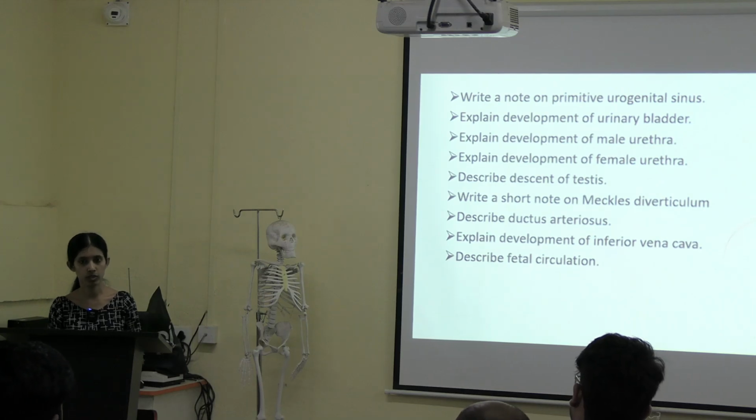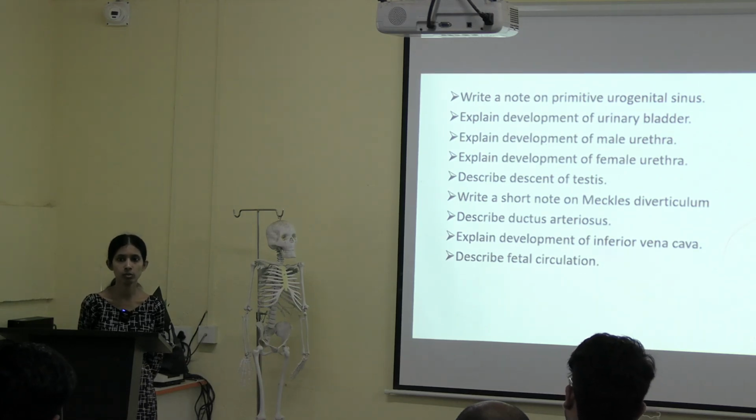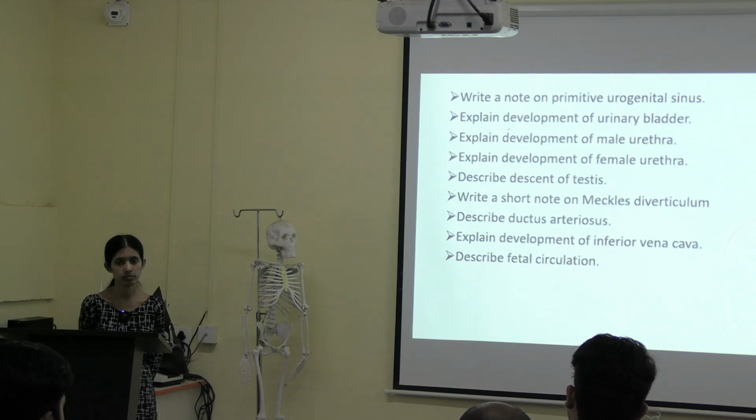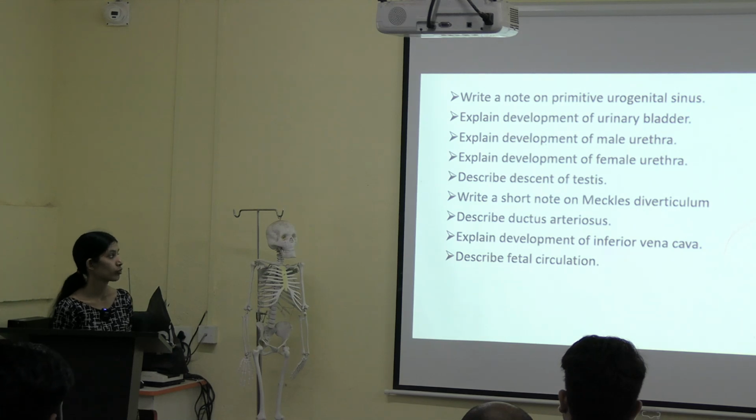Development of heart. Okay. So where you can see the ductus arteriosus. Again in the development of heart we have three parts: development of heart tube, development of your pharyngeal arches and development of your venous system. Which part? Arches. Okay. What do you mean by ductus arteriosus then? Ductus arteriosus, again you will get questions for MCQs also. Okay. Next, the development of inferior vena cava.